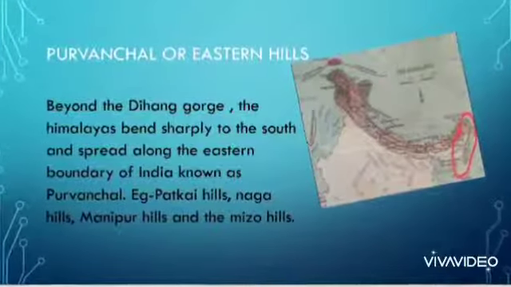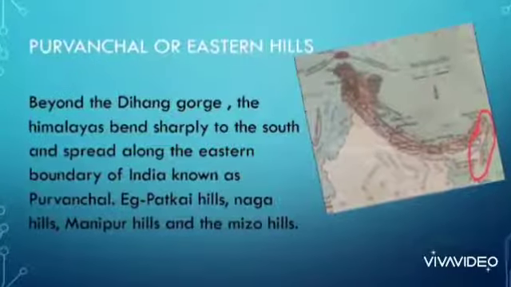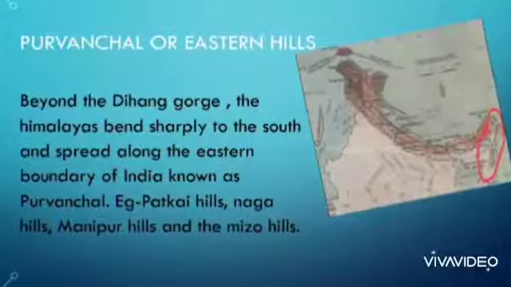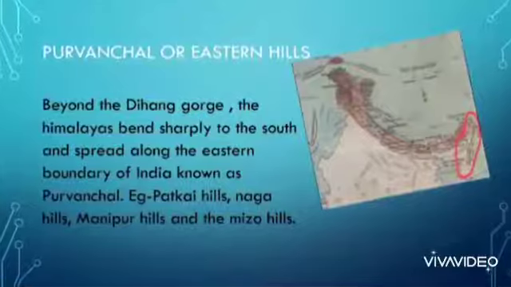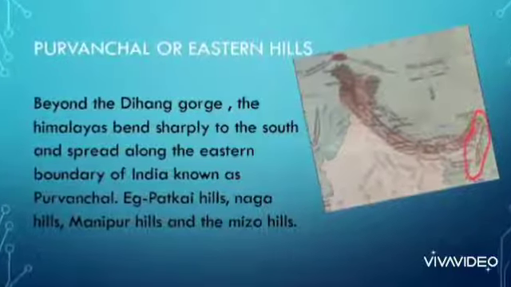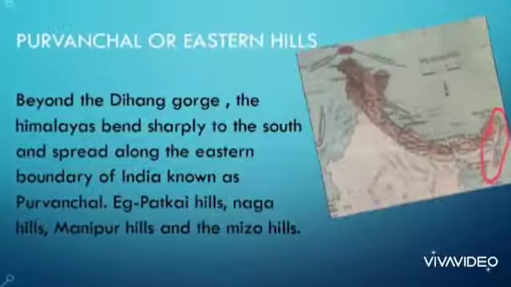The Purvanchal, as shown in the map: beyond the Dihang Gorge, these Himalayas are sharply bent to the south and spread along the eastern boundary of India. The examples are Naga Hills, Patkai Hills and Mizo Hills.